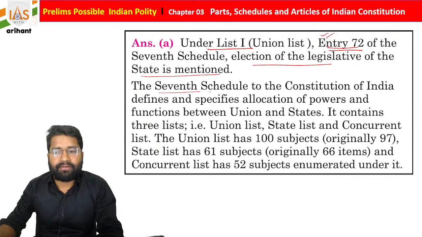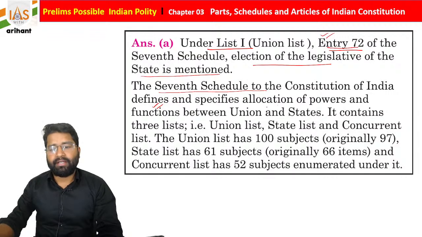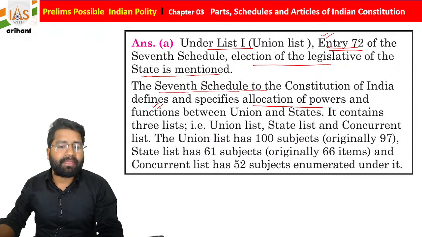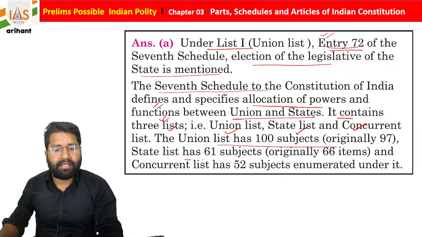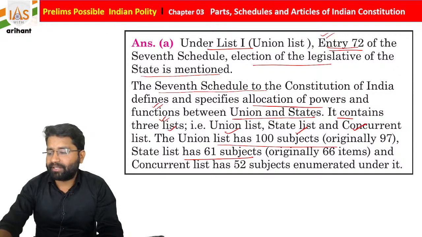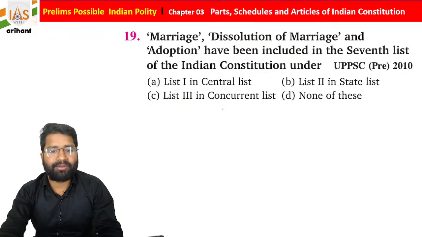So the 7th Schedule of the Indian Constitution defines, specifies and allocates the power and function between the Union and the states. It contains 3 lists: Union List, State List, and Concurrent List. There are 100 subjects, originally 97, and we already discussed the same thing. It is going to be repetition multiple times, so I don't want to do that.